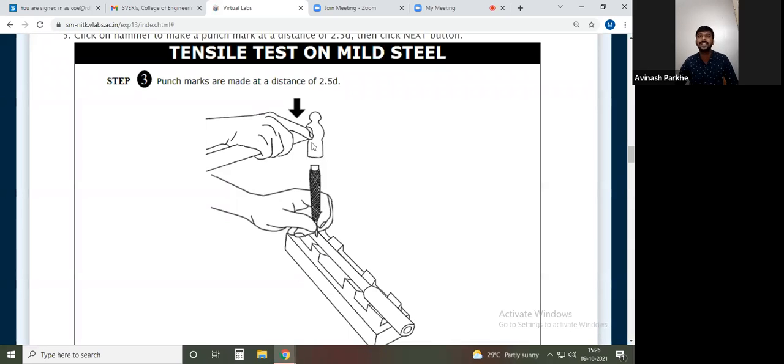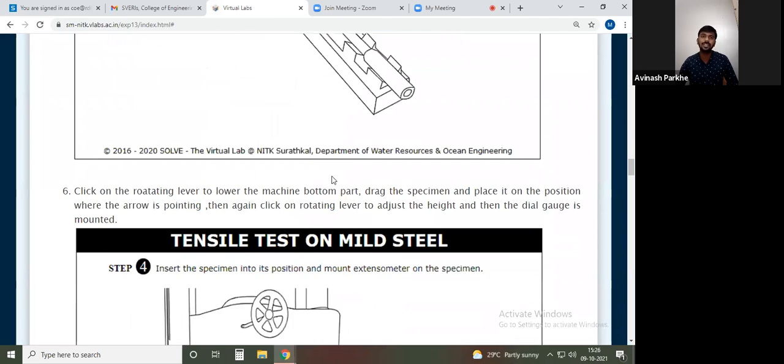Therefore, in tensile testing, the marking of this punch is also very, very important. And this is your third step. And what is the distance between the two punches? 2.5 into diameter. This is the third step.